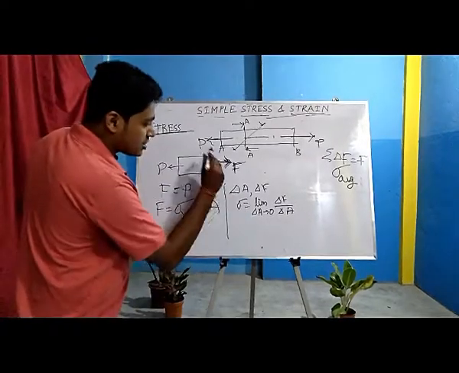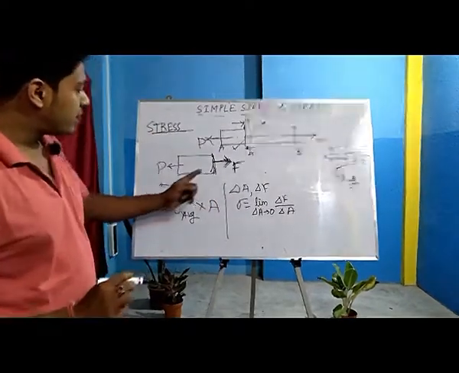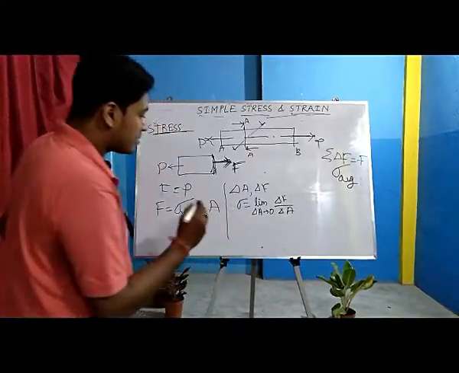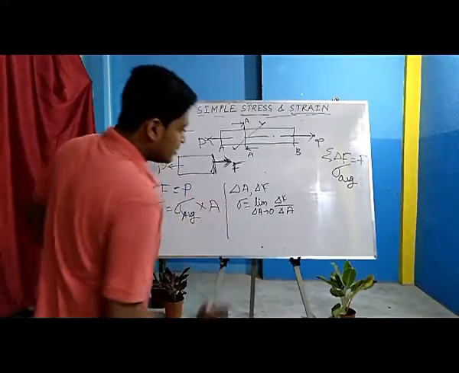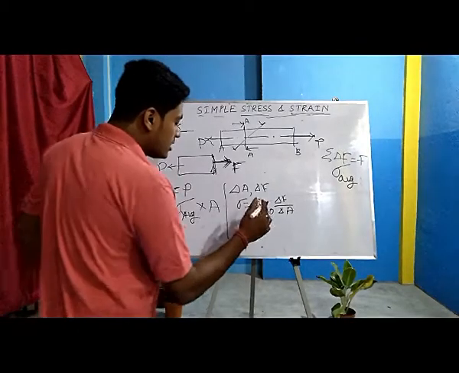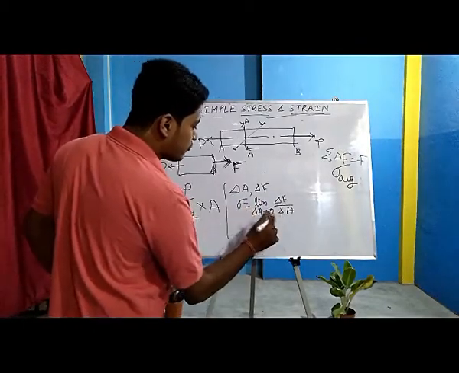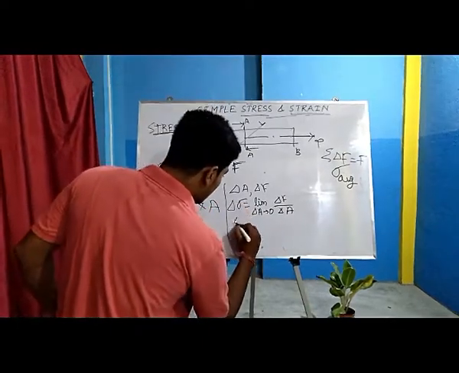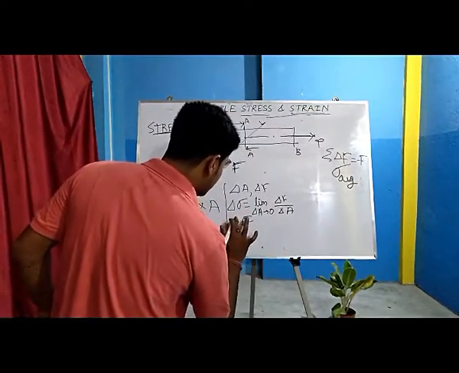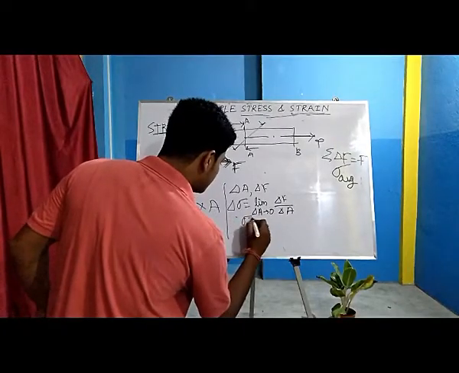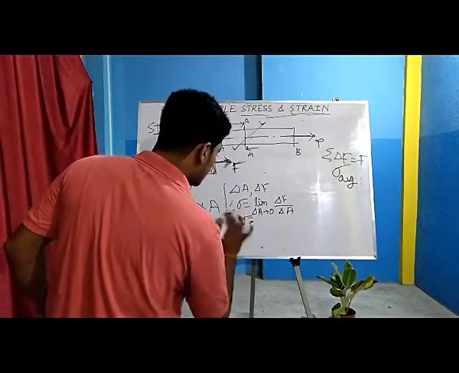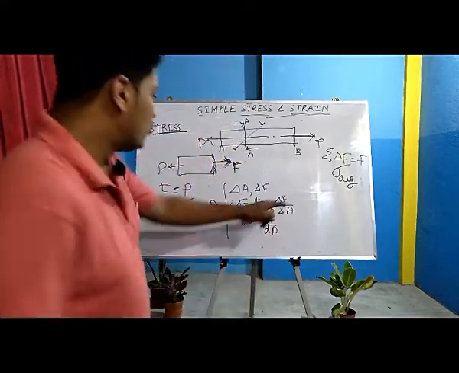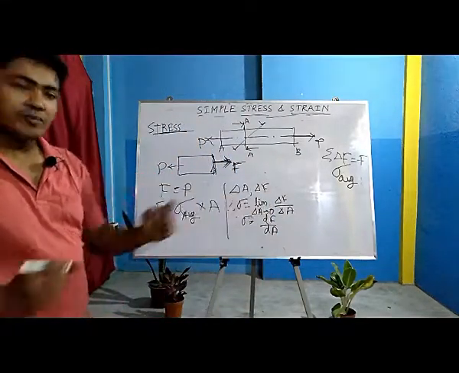This sigma is not same throughout. That's why you are using the term sigma average over here. Now, as you can see, if we differentiate or if we remove the limit, then this delta sigma will be equal to dF by dA if we remove the term delta from here.